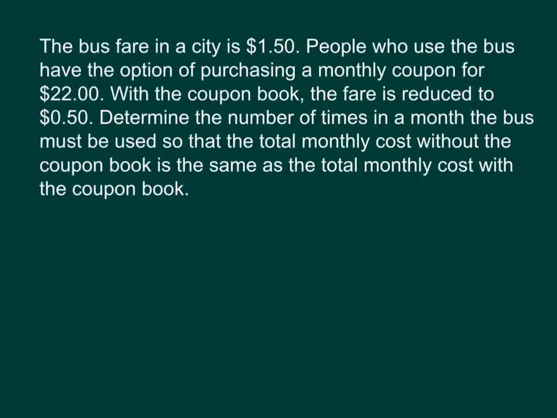So it's saying we're going to be setting two things equal to each other. We're saying, when is this thing on the left, the cost of using the bus without the coupon book, that's going to be $1.50 per use. So we'll go ahead and say x number of times. When is that going to be the same as purchasing the coupon book, which is $22 right off the bat, and then you're spending 50 cents per ride, so 0.50 times the number of rides.